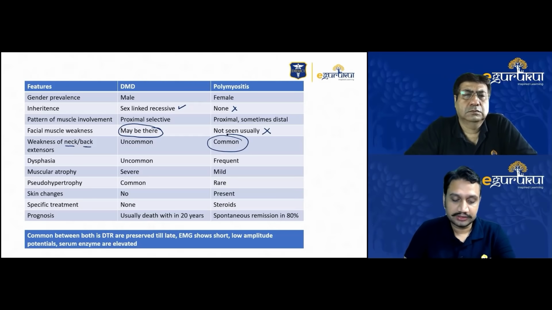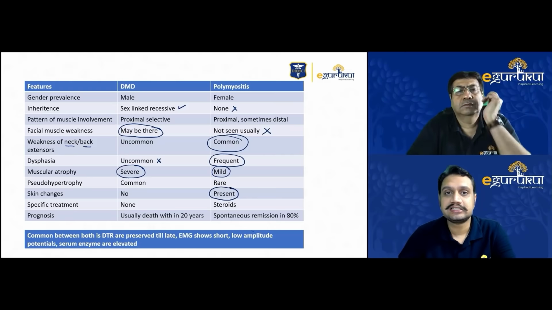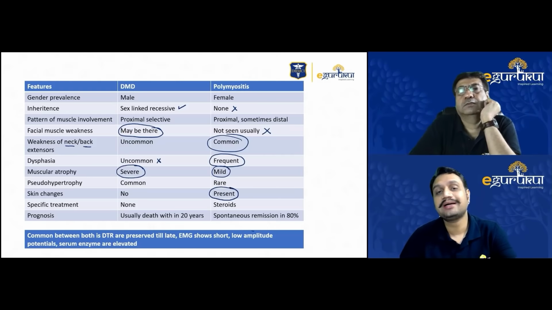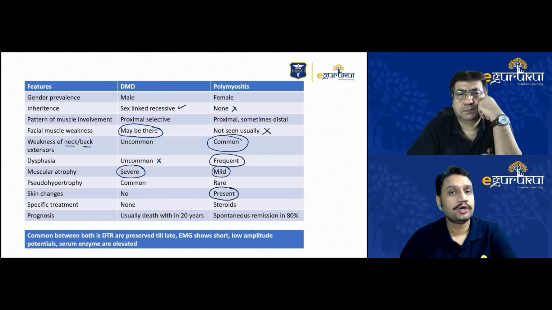Then when you're talking about dysphagia, it frequently involves the patients of polymyositis, not a feature of Duchenne muscular dystrophy. Muscle atrophy because of dystrophin will be severe obviously here, but dystrophin is not involved in any of the other muscular dystrophies. So these are usually mild in other conditions like polymyositis. Skin changes: dermatomyositis and polymyositis usually show skin changes, more when you call it dermatomyositis, otherwise less as compared to polymyositis. But in Duchenne, no skin involvement is usually there. It is only the involvement of muscle.